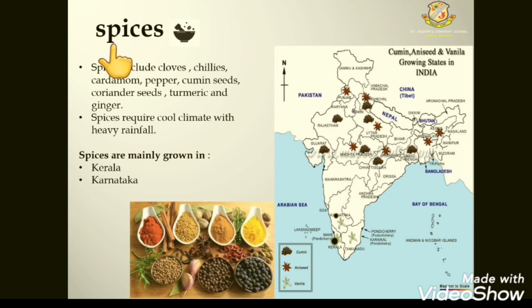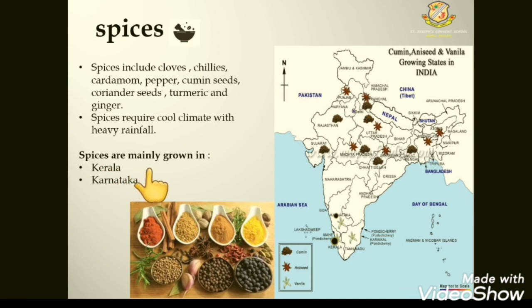The next cash crop is spices. Spices include chilies, cardamom, pepper, cumin seeds, coriander seeds, turmeric and ginger. Students, I know that we all like spices because spices are the main content of our food. Without spices, food cannot be tasty. Spices require a cool climate with heavy rainfall, the same as coffee.